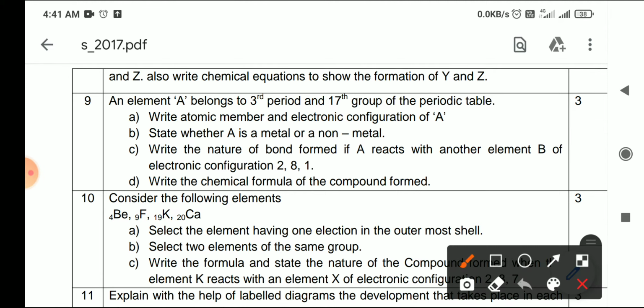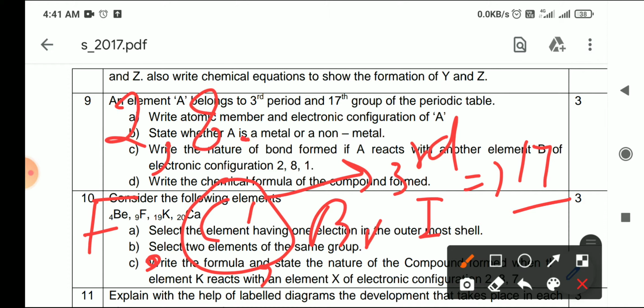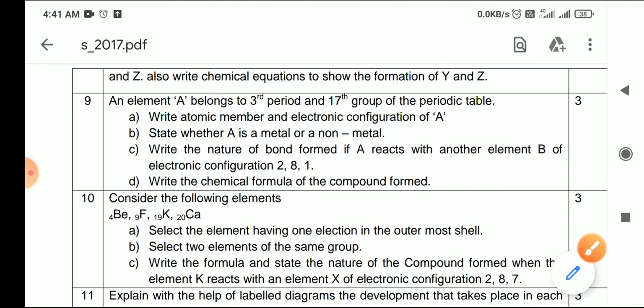You should know that the first element of the 17th group is fluorine, then chlorine, then bromine, and then iodine. Chlorine is present in the third period, and the atomic number of chlorine is 17. Or if you write the electronic configuration, you will get the idea that it is 2, 8, 7, so it will be in the third period automatically. Clear? So you get this hint already from the question.